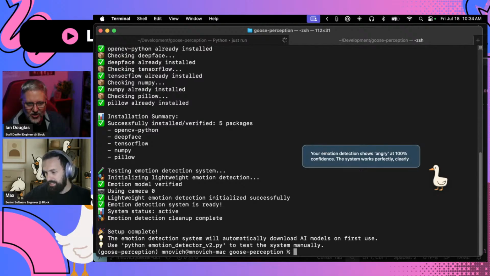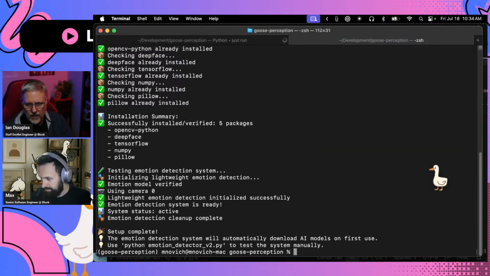So as you can see, it's setting up monitoring, and now it is emotion detect v2.py.